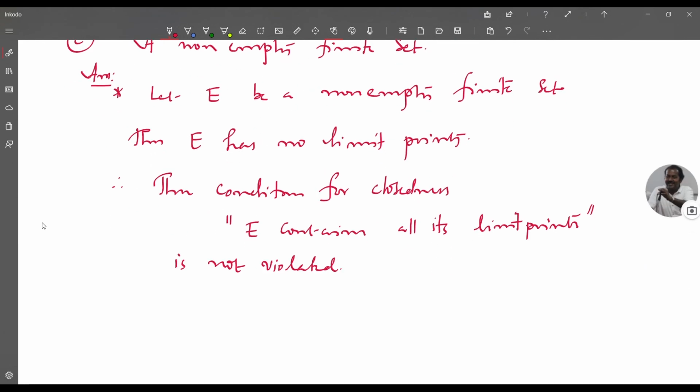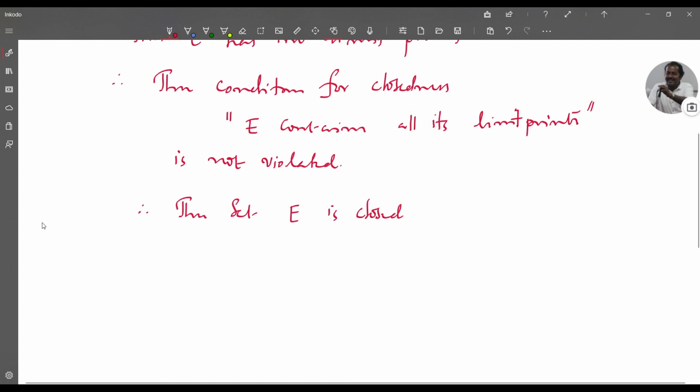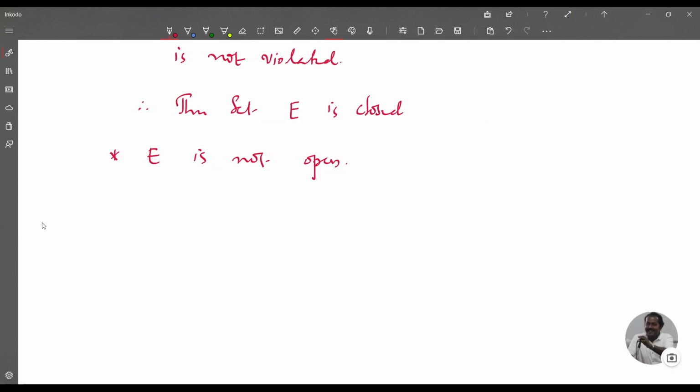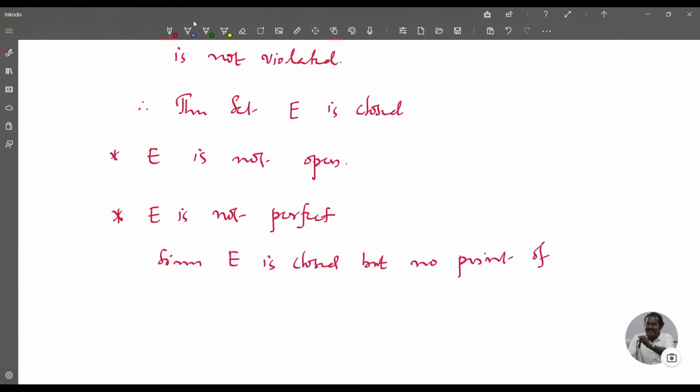Therefore, the set is closed. And it is not open. E is not open and E is not perfect, since E is closed but no point of E is a limit point. Therefore, E is not perfect.